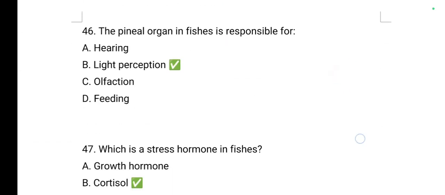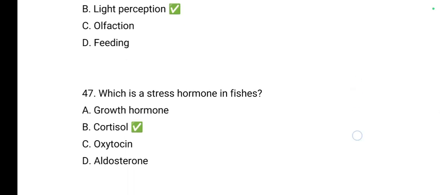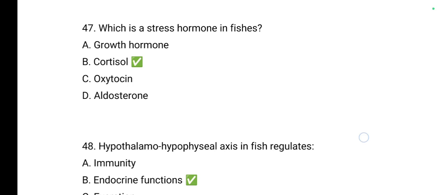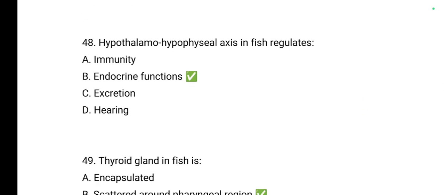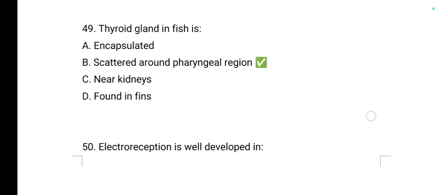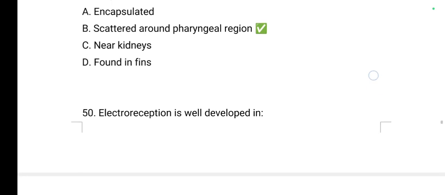Pineal organ in fishes is responsible for light perception. Which is a stress hormone in fishes? It is cortisol. Hypothalamo-hypophyseal axis in fish regulates endocrine functions. Thyroid gland in fish is scattered around the pharyngeal region.